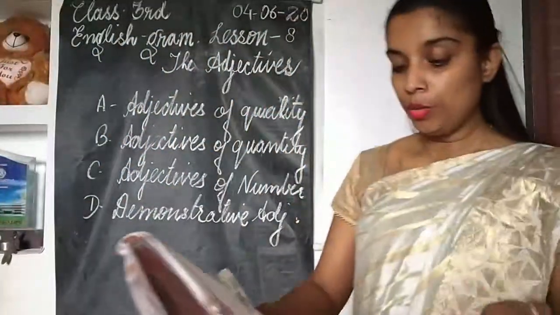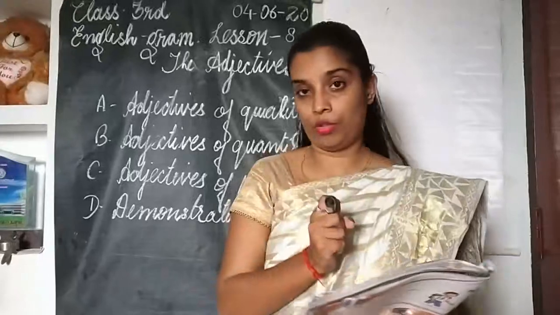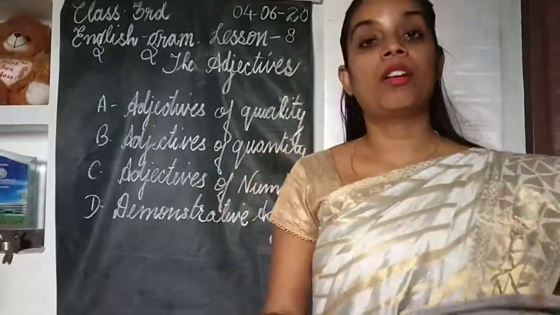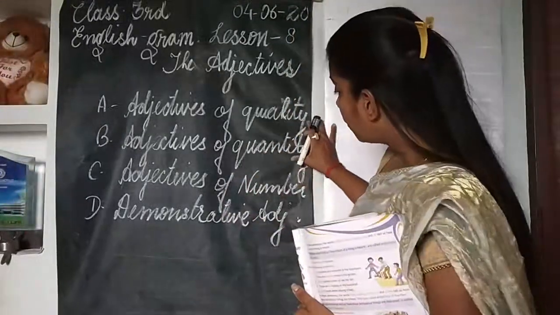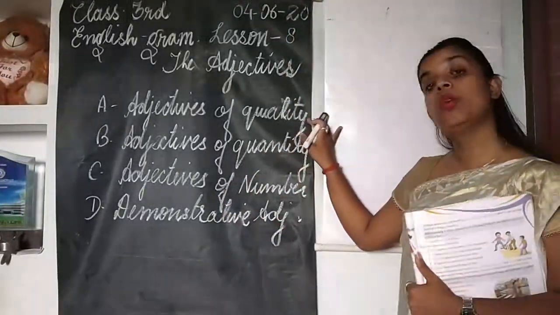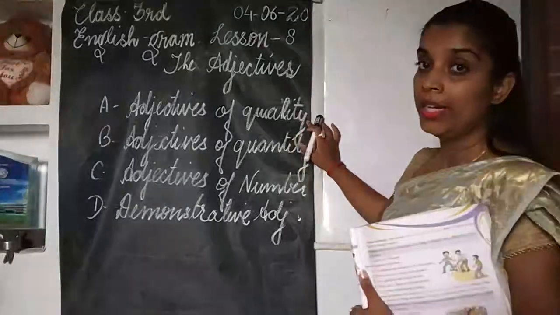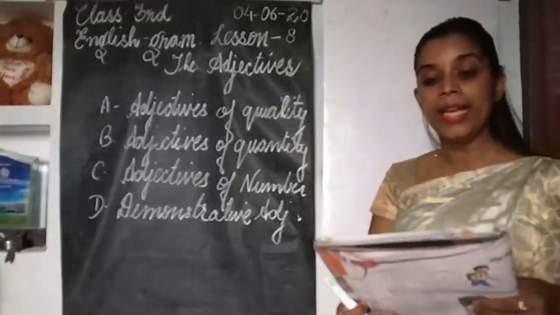Adjectives which tell how much of a thing is meant are called adjectives of quantity. So adjectives of quantity tell us about the quantity of the noun, means how much of the thing is.